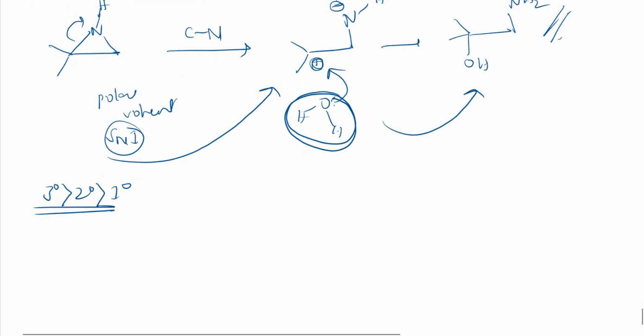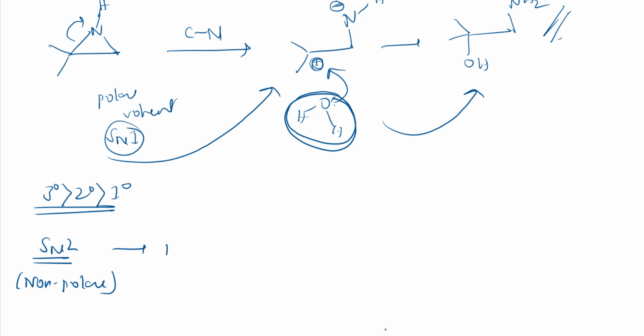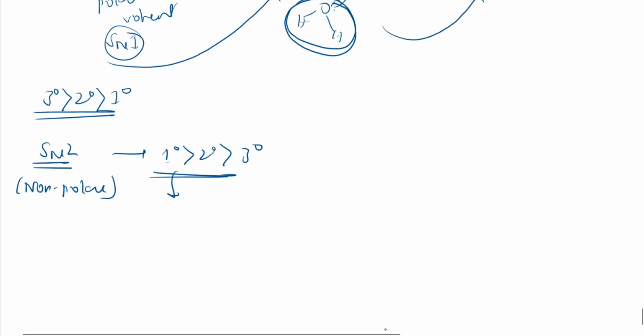If it is going through SN2, then we use non-polar solvent in most cases, and the SN2 order is primary, secondary, tertiary. So the nucleophile will attack the carbon which is unhindered. You need to remember it like this.